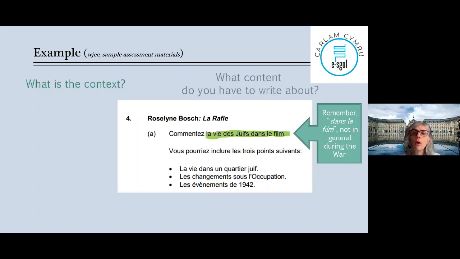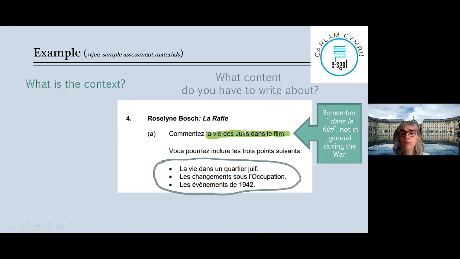Then, what content do you have to write about? That's easy. What is the content you have to write about? You can write it in English quickly in the Q&A. You have to write about those 3 bullet points. Okay, if you have another better idea than that, you could change a point, but 3 points is good for an essay. And here you can follow a pattern: you make your point, you write your example, you explain why that point, etc. You know how to write something. So la vie dans un quartier juif, les changements sous l'occupation et les événements de 42. Okay, all that link with the Jewish people.